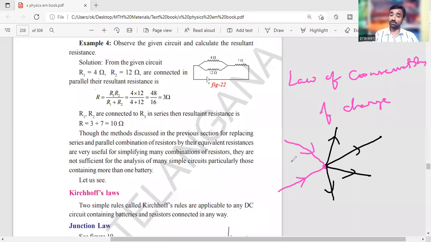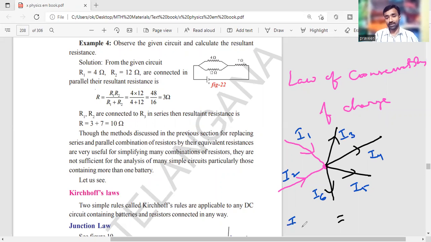As many as you connected here, the sum of the currents reaching the junction and the sum of the currents leaving the junction are always equal. Suppose I take the currents reaching the junction as I1 and I2, and the currents leaving the junction as I3, I4, I5 and I6. Then what can you write as the relation?